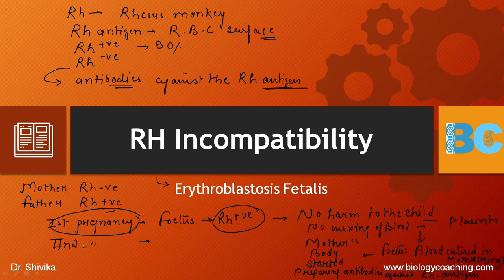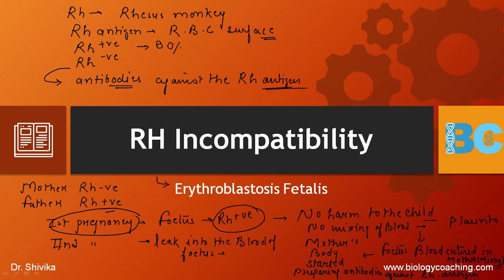Now, in case of the second pregnancy, the antibodies which are already there in the mother get leaked into the blood of the fetus, and the RBCs of the fetus get destroyed. So you can easily see here that the antibodies against the Rh antigen are leaked into the blood of the fetus.